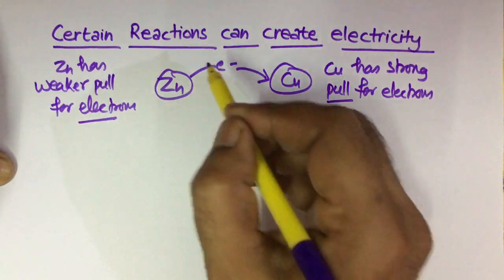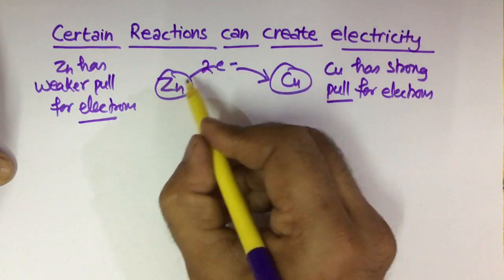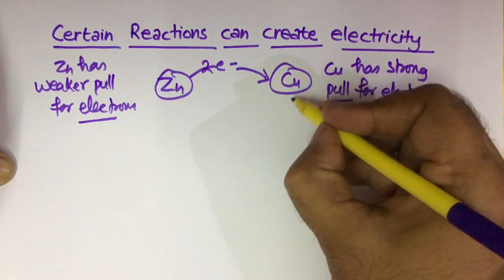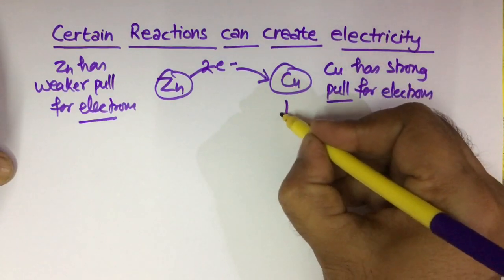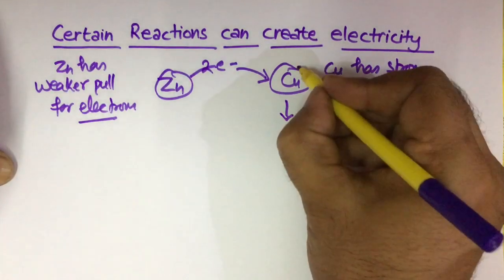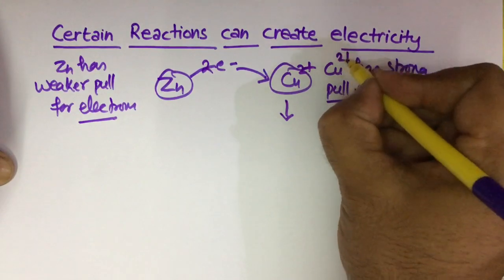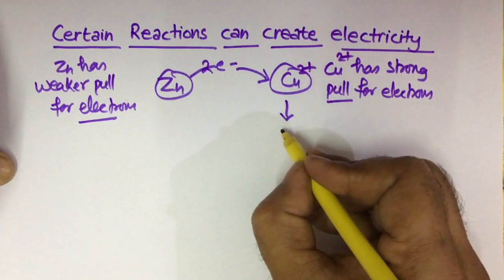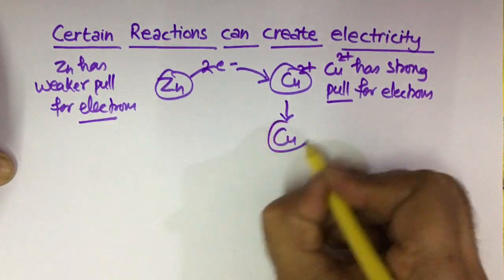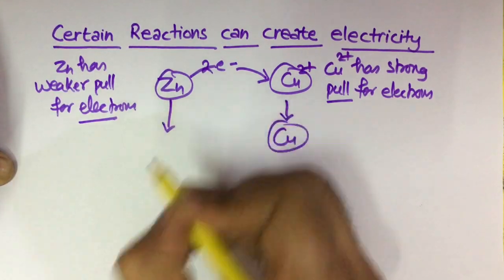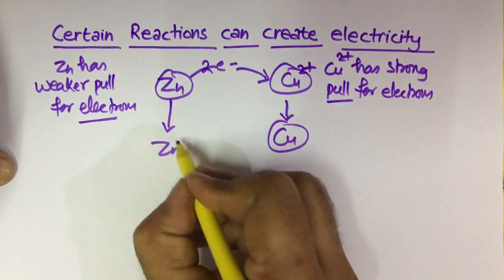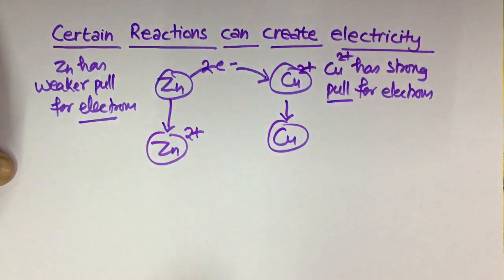Now when two electrons are transferred from zinc to copper, the copper is a Cu2+ ion. When the copper ion receives 2 electrons, it becomes copper, and zinc which has lost 2 electrons becomes a Zn2+ ion.